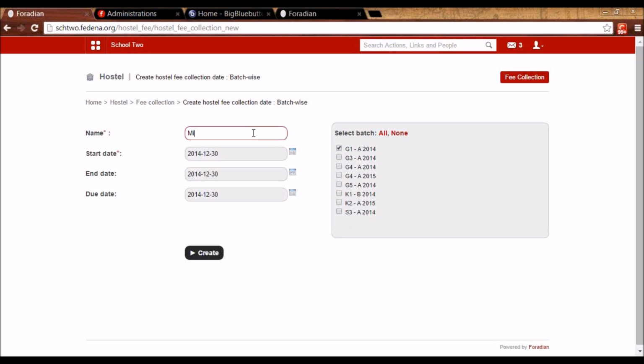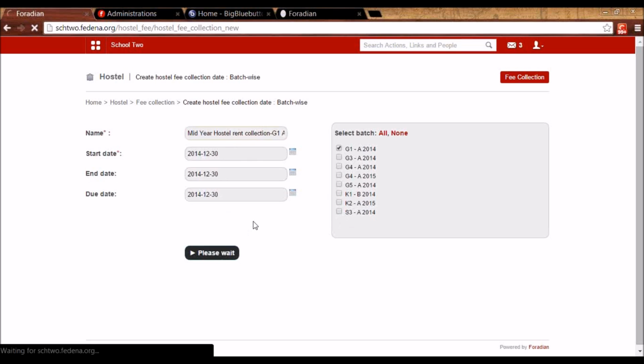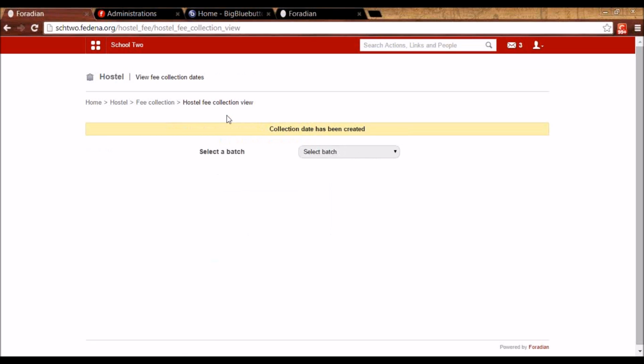So let's say for G1A 2014, I can give the start date, end date, and the due date. After due date, fine will be applicable. So the collection is created.